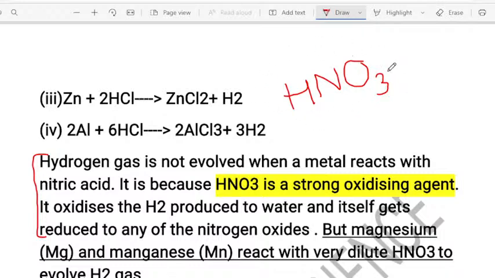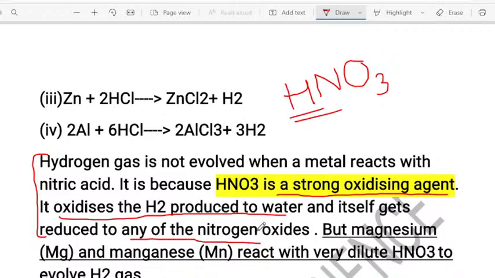It is because, see, nitric acid is the strong oxidizing agent, dear students. Nitric acid is the strong oxidizing agent. As it is a strong oxidizing agent, this nitric acid does not allow the hydrogen gas to liberate. It does not produce hydrogen gas, understood? So instead it oxidizes the hydrogen produced to water and itself gets reduced into any nitrogen oxide.